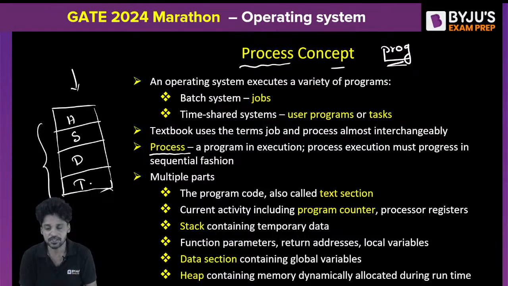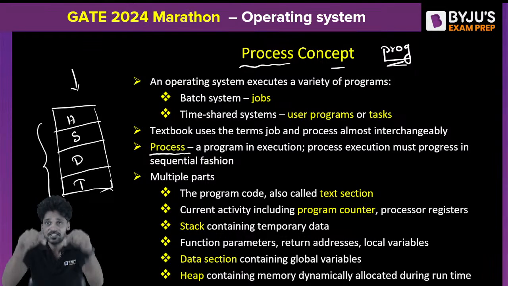In the text section, the instructions of the program will get transferred. In the data section, the global variables of the program will get transferred. In the stack section, local variables will get transferred. In the heap section, dynamic variables will get transferred too. Okay, so this is the process.